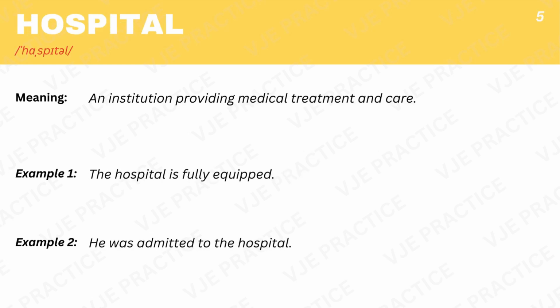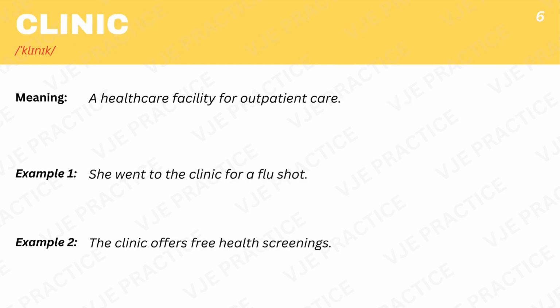Hospital, an institution providing medical treatment and care. Example 1. The hospital is fully equipped. Example 2. He was admitted to the hospital. Clinic, a healthcare facility for outpatient care. Example 1. She went to the clinic for a flu shot. Example 2. The clinic offers free health screenings.